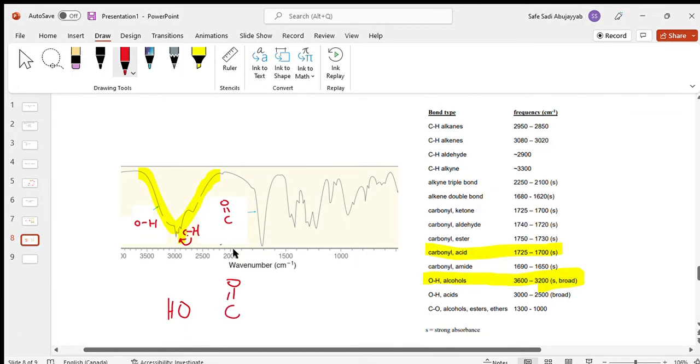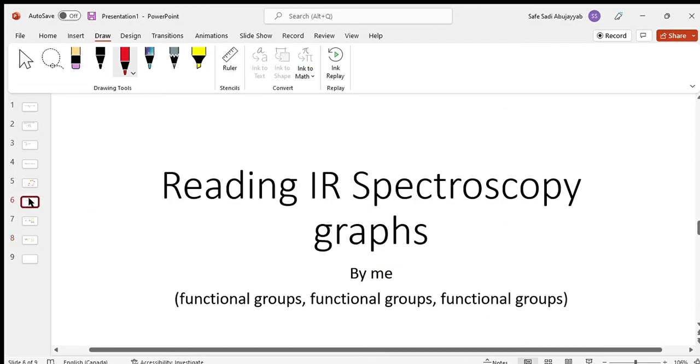Okay, so this kind of tells us what functional groups we have. So infrared spectrum graphs are really useful for finding out what functional groups we have based on these broad or sharp peaks and what their numbers are, but they're usually best with other graphs that tell us, I know what functional groups we have, but what else could I use to help me figure out what the whole molecule is? But infrared spectrometry graphs are very useful for functional groups. Okay, thanks.